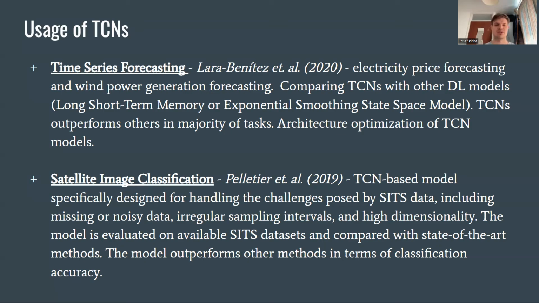The proposed TCN model is evaluated on several publicly available SITS datasets and compared with other state-of-the-art methods, such as convolutional neural networks and recurrent neural networks. The results show that the TCN-based model outperforms other methods in terms of classification accuracy.